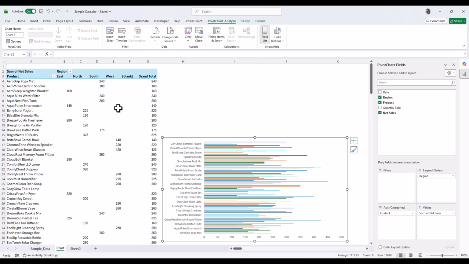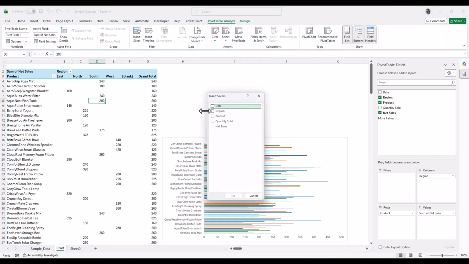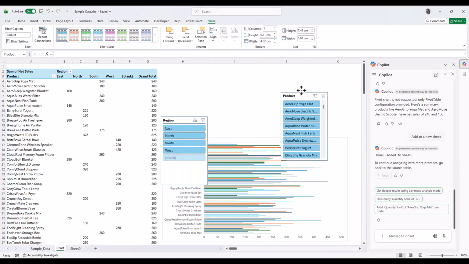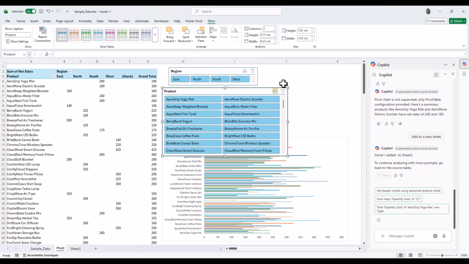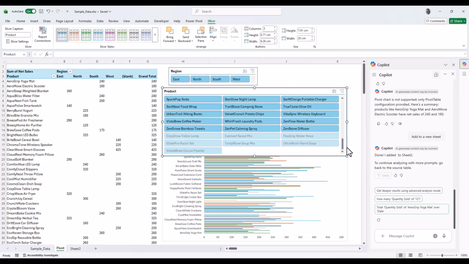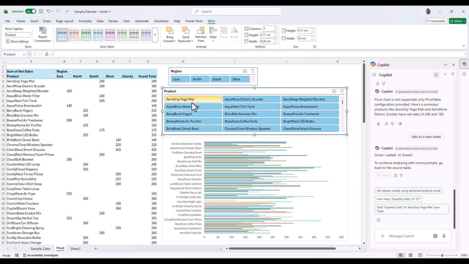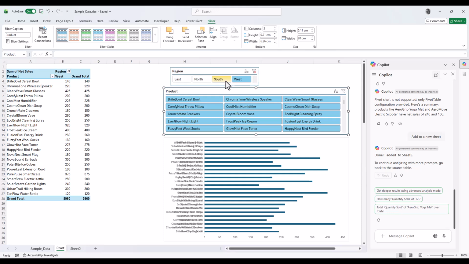And I'm going to add a slicer. So if we go back to the pivot table, I'll put a little slicer in there and we'll filter by region. And we can also filter by product. So just like we had earlier on, we've now got our regions in a slicer there, and we've also got our products. And in fact, the product, I'll make that 3 columns. Let's see how that looks. Okay, so let's just shrink that up a little bit so that we can see the chart as well. Okay, so we can now filter this in real time using the slicer, which I think is wonderful.